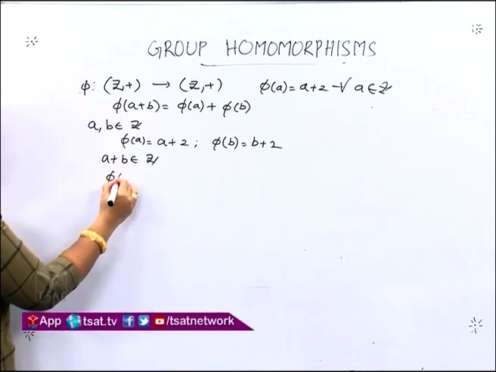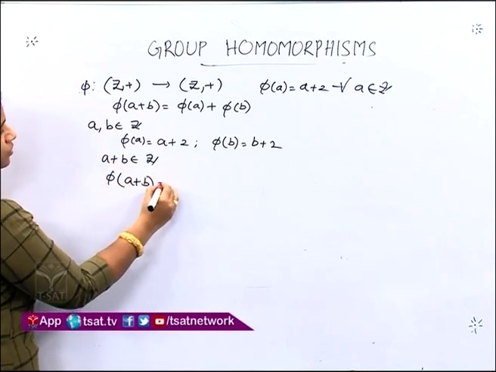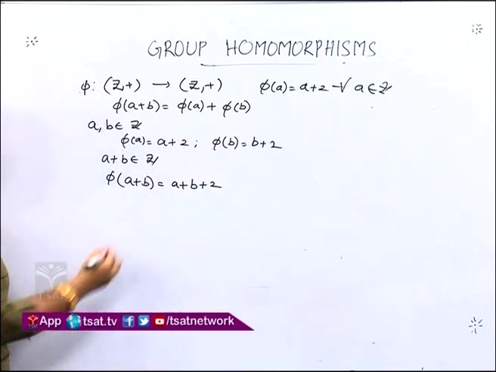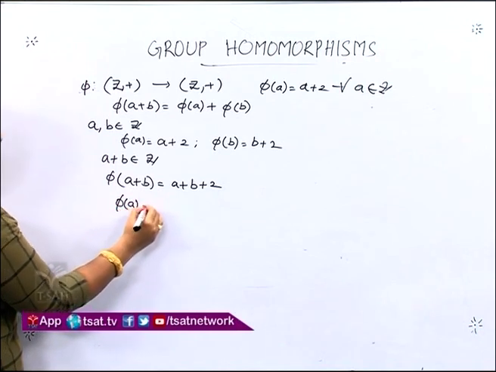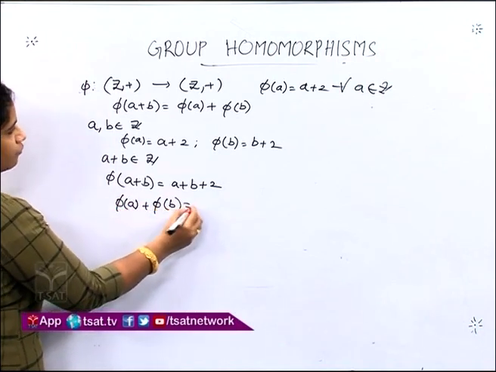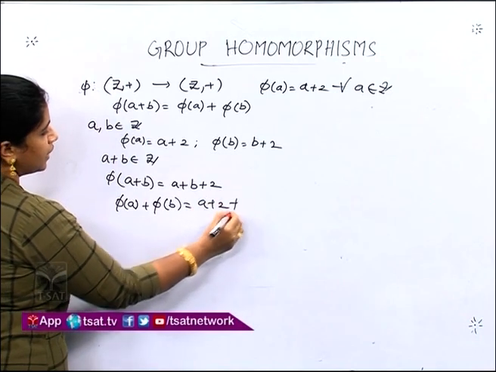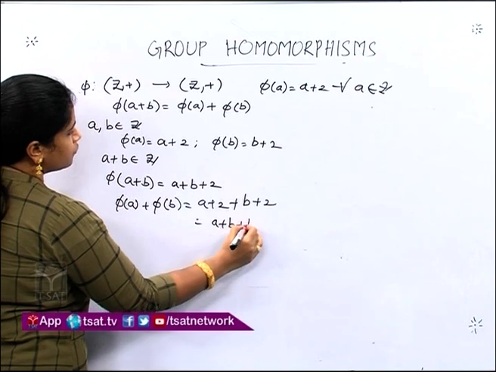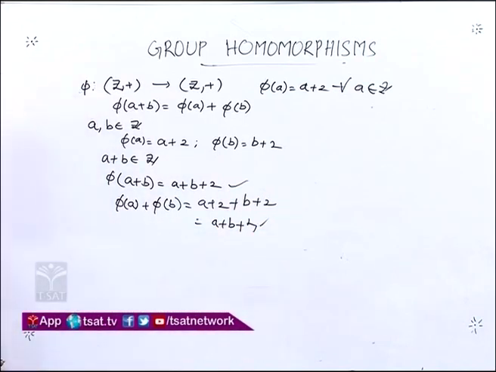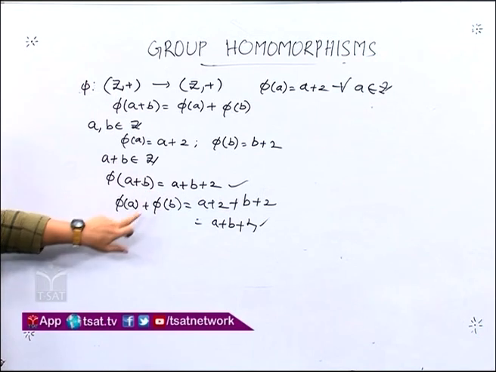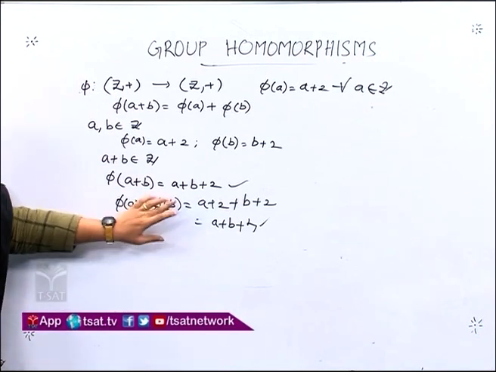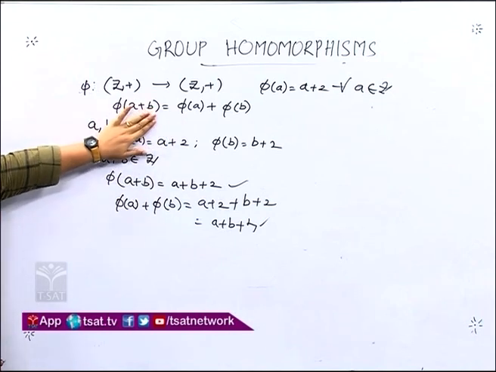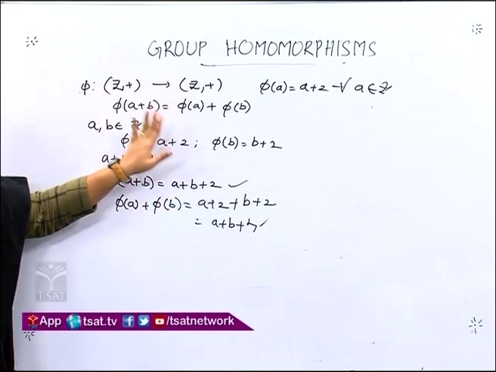Now applying the function, phi of a plus b is equal to a plus b plus 2. Now let us see what will be phi of a plus phi of b. Phi of a is a plus 2, plus phi of b is b plus 2, which is a plus b plus 4. Are these two same? No. Here phi of a plus b is not equal to phi of a plus phi of b. That is, this condition is not true here. From this, what can we conclude? Under this mapping, these two groups are not similar groups.